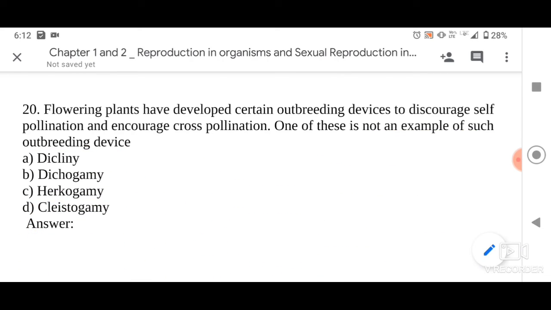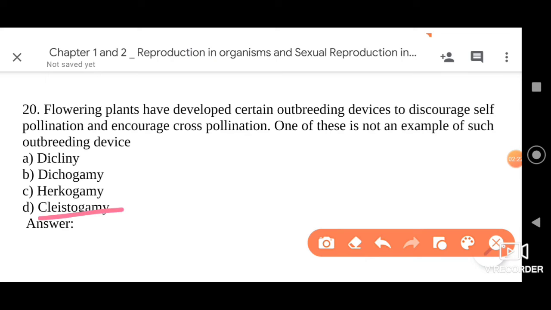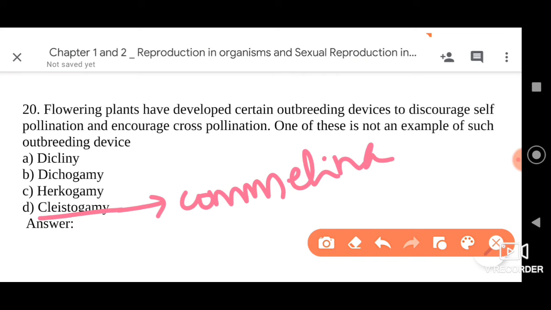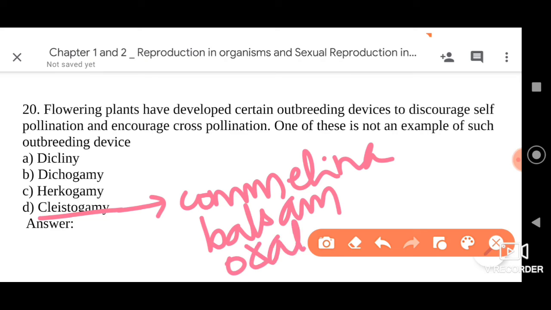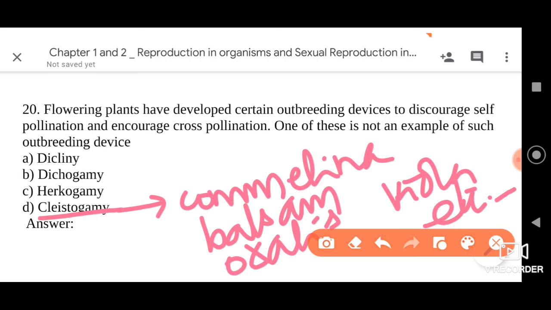Examples of cleistogamous flowers include Commelina, balsam, Oxalis, followed by Viola. Like this there are so many cleistogamous flowers.